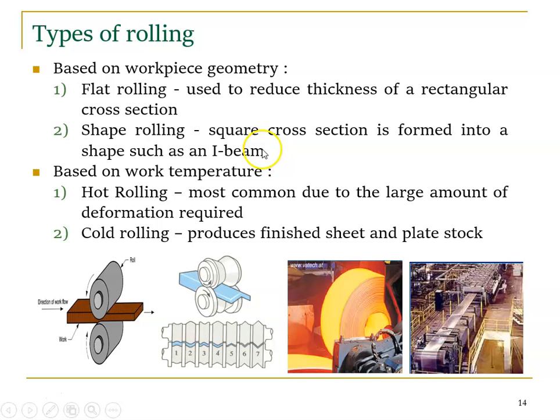So shape rolling: a square cross section is formed into a shape such as an iron beam, right? So we need to design the roller accordingly. This is what shape rolling is. So flat rolling and then shape rolling.